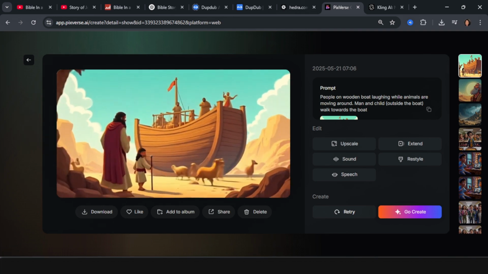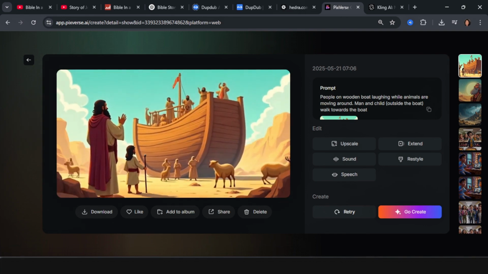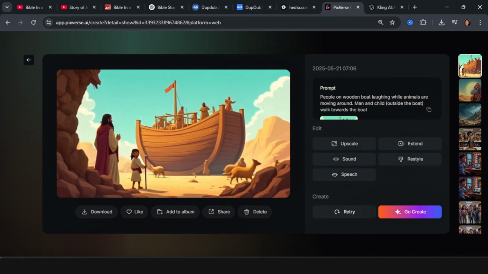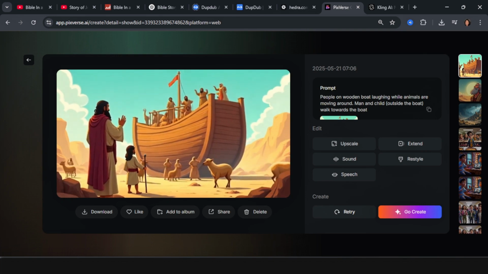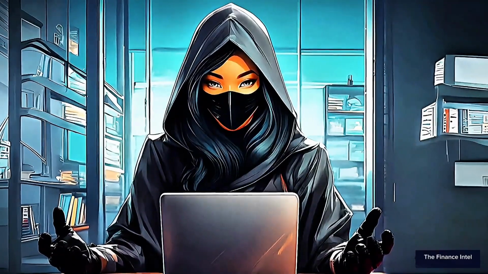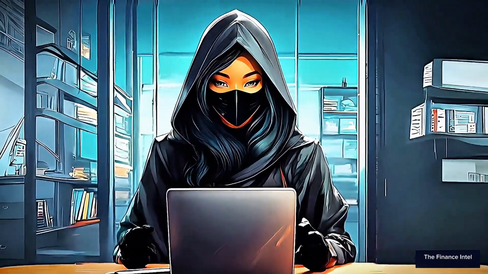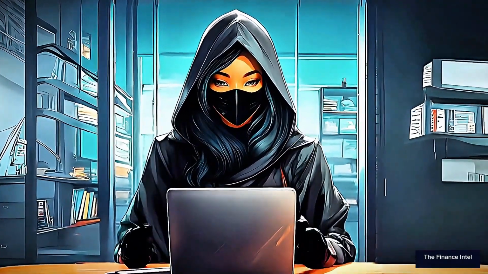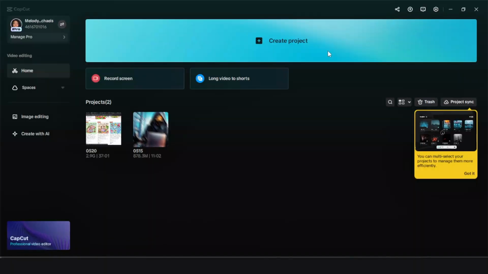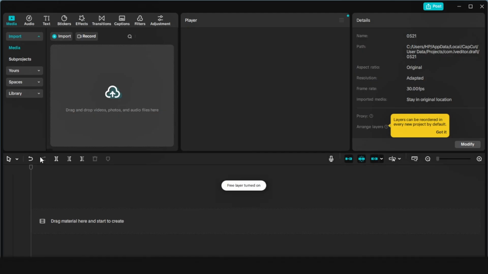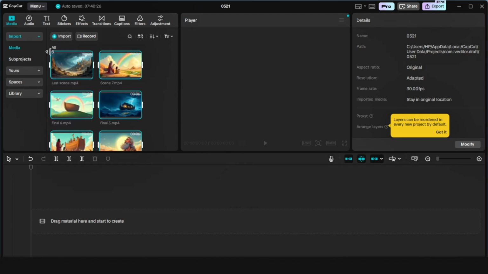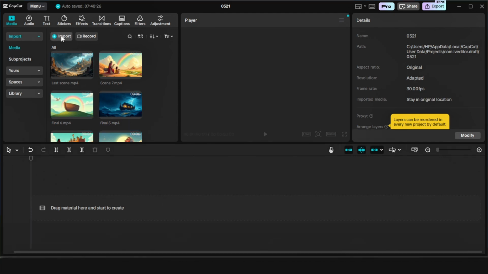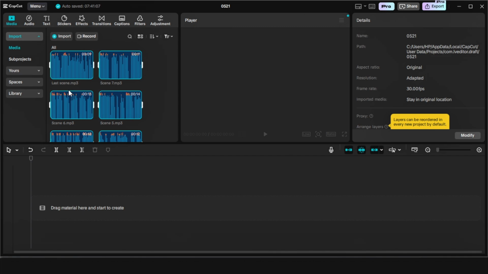Just to save time, I'm going to do that off the camera and create the animation version of all the images we've already generated, and then we're going to go over to the next step. So now we're done with creating all of the animations for the images, and the next thing we're going to do is start compiling them. To do that, we're going to utilize CapCut and click on create project. So now we're going to import all of our animations first, and now we are going to import our voiceovers. We're going to click the import icon and import all of the voiceovers.